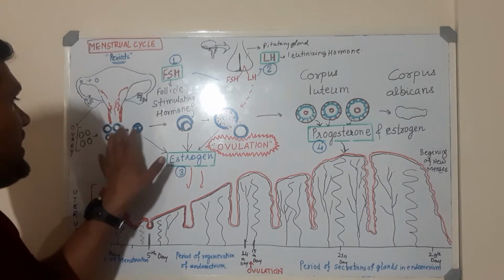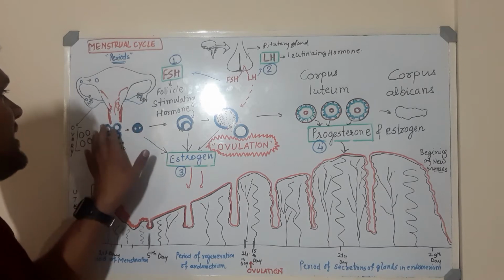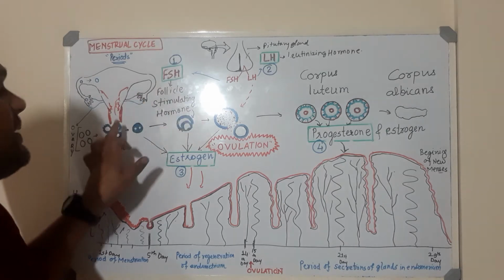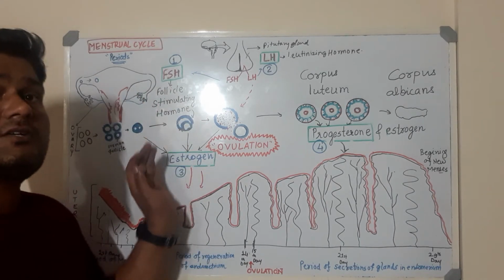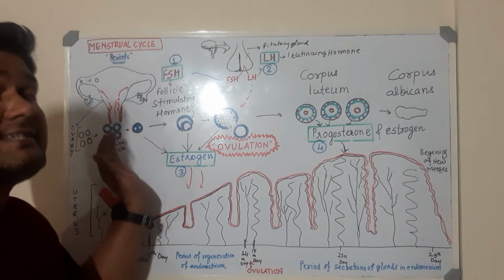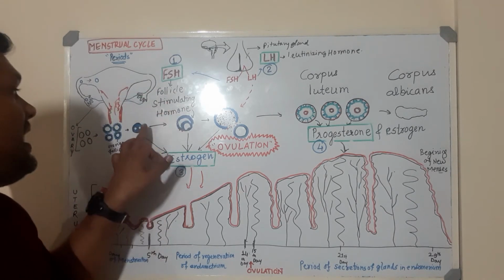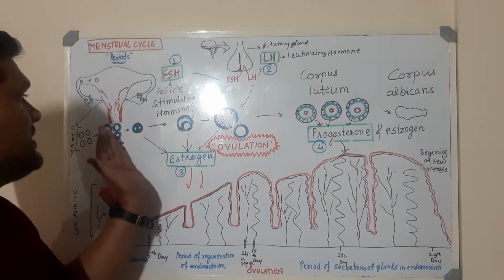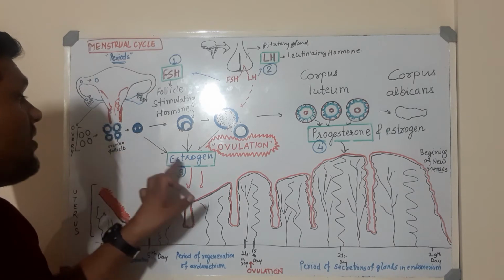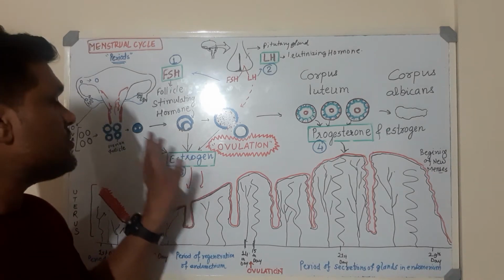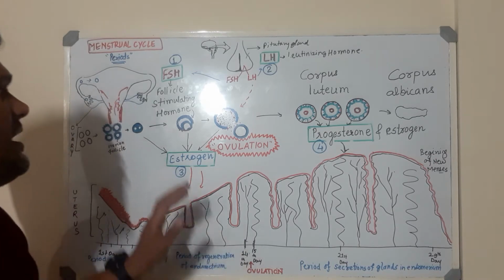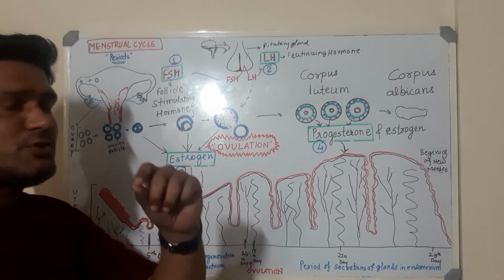The follicle that is protecting the ovary is under the control of FSH, that is follicle stimulating hormone. The main function of the follicle stimulating hormone is to control the development of the ovarian follicle; it regulates its growth. Now this ovarian follicle continues to develop and secretes the hormone called estrogen, the most important female sex hormone. What it is responsible for, we will look at shortly.